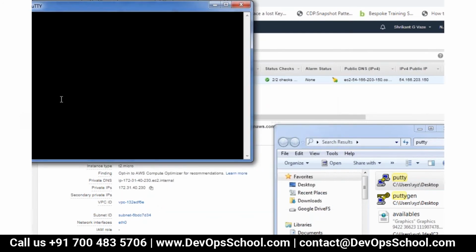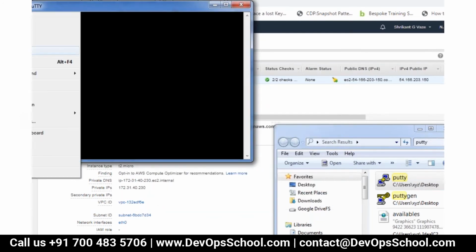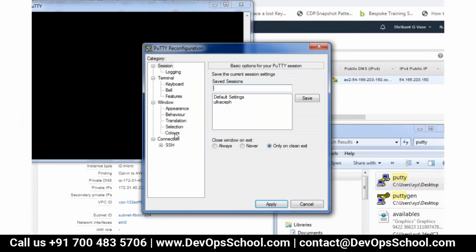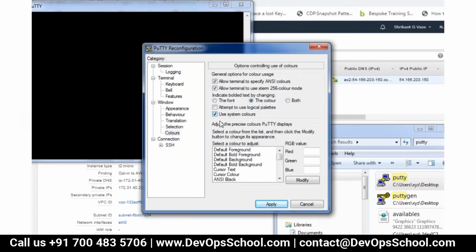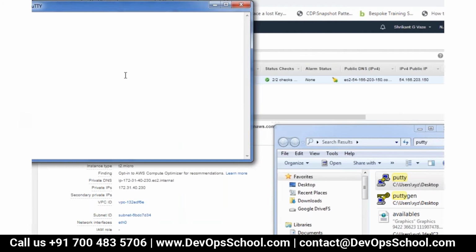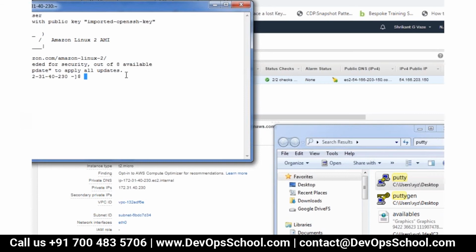So it's a first-time login warning. Let me change the color setting here so this will be visible. Now the default user here is ec2-user. Where is this coming from? This is coming from the standard AMI that you used, Amazon Linux AMI. So now I am able to log in to this server with the help of this public IP.